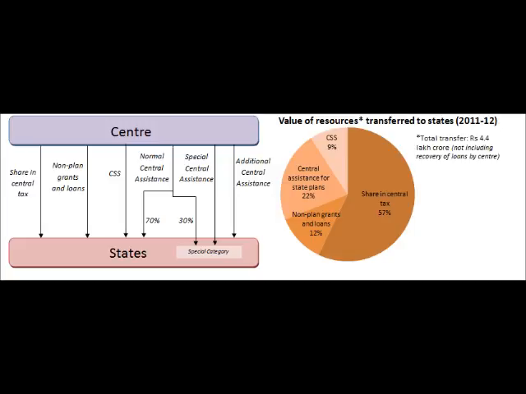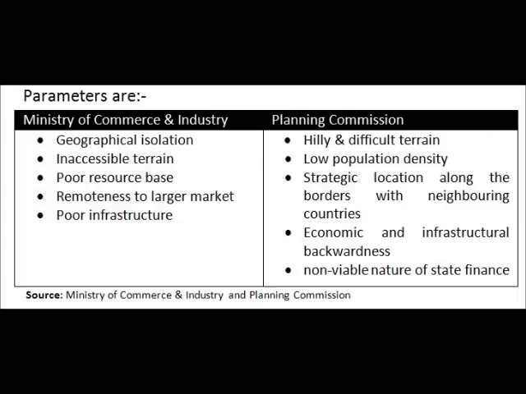Okay. Second point was 90% central share and 10% state share will be the ratio of centrally sponsored schemes. So we all know there are schemes provided by the center to the states in two parts. First one is centrally sponsored scheme, and second one is central sector schemes.